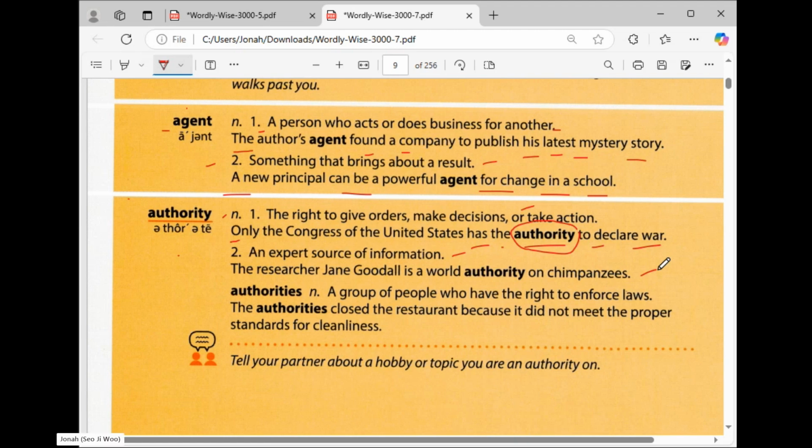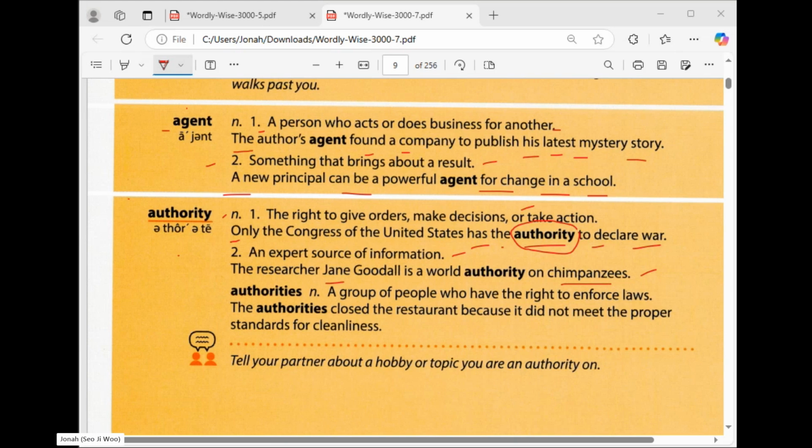For example, you are an authority on this because you are very good in this field. In the example here, Jane is an expert about chimpanzees. Do you know chimpanzees? Kind of monkeys. Yes, like they are cousins or family of monkeys, right?